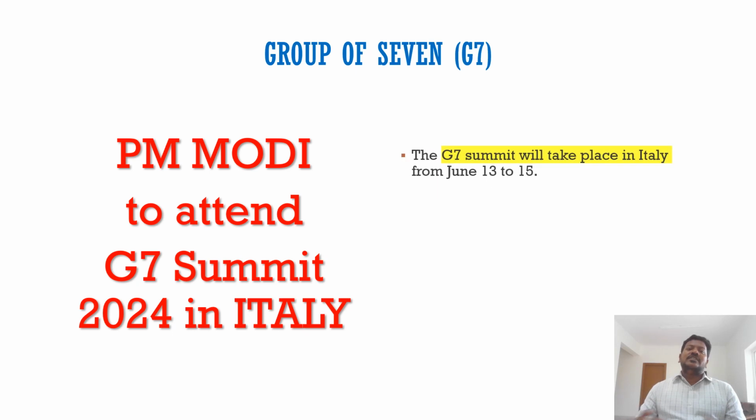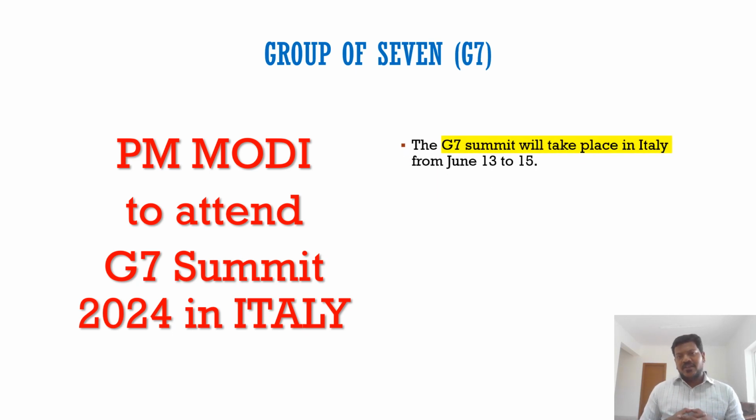So now coming to the present context, why we are discussing about G7. So Prime Minister Modi is attending the G7 outreach summit in Italy. So apart from India, there are 10 other countries. They are also being invited by Italy to attend this G7 outreach meeting.